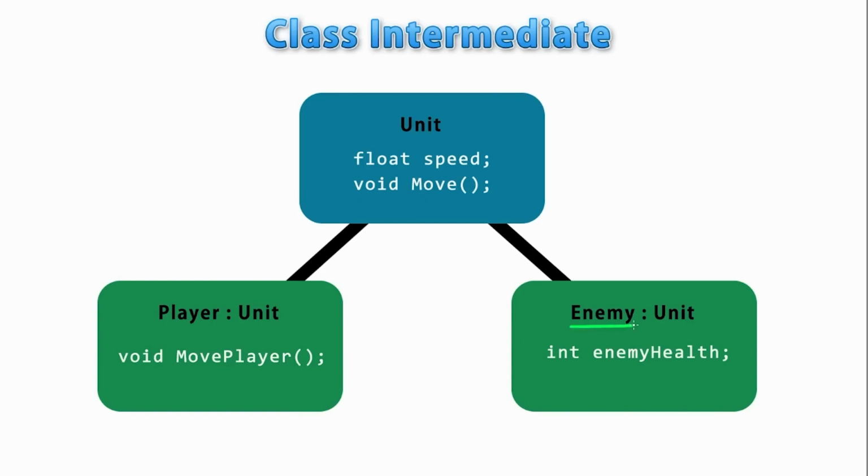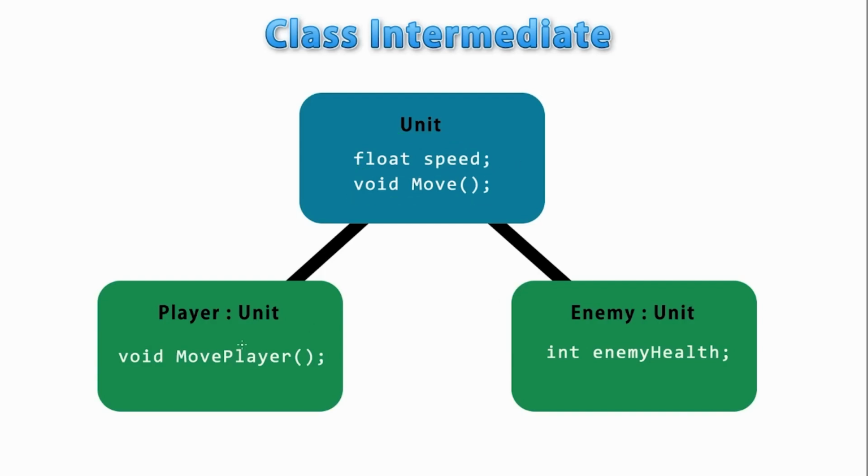Then we can have another enemy class, which again is also meant to be some kind of unit, so we also extend the same unit base class. And again, this one is going to inherit everything. So the enemy class itself is also going to have a speed, move function, and so on. So anytime we have some common logic that belongs to any kind of unit, we just need to add it onto the unit class itself, and any classes that inherit from that unit class are going to automatically receive the new code that we add to our unit.